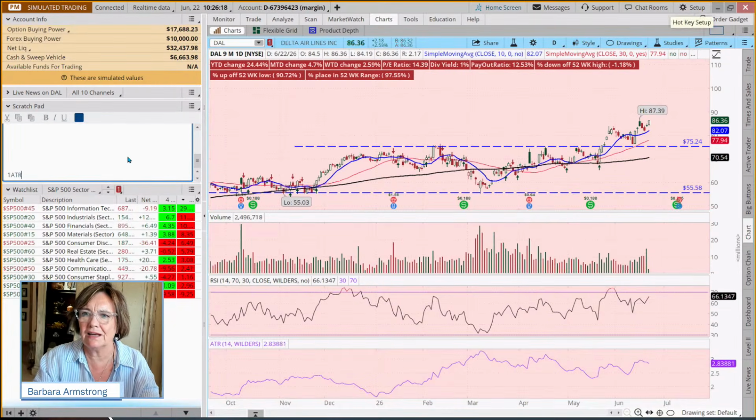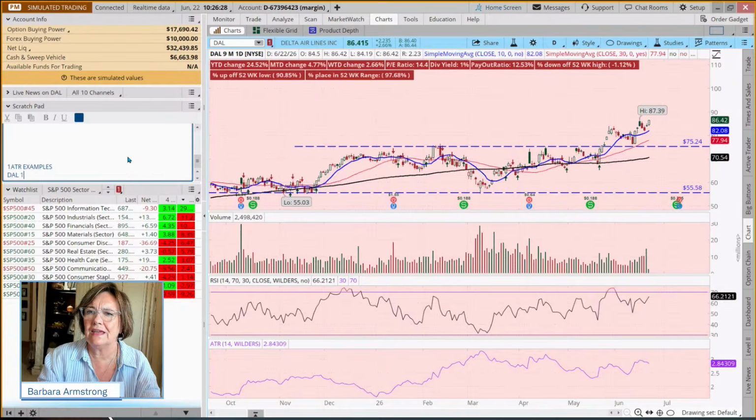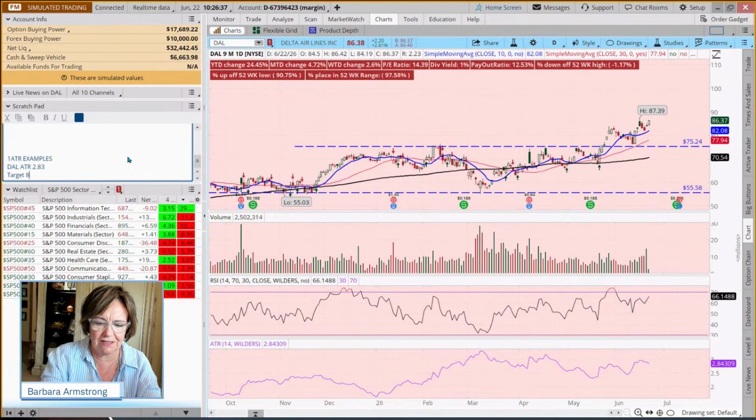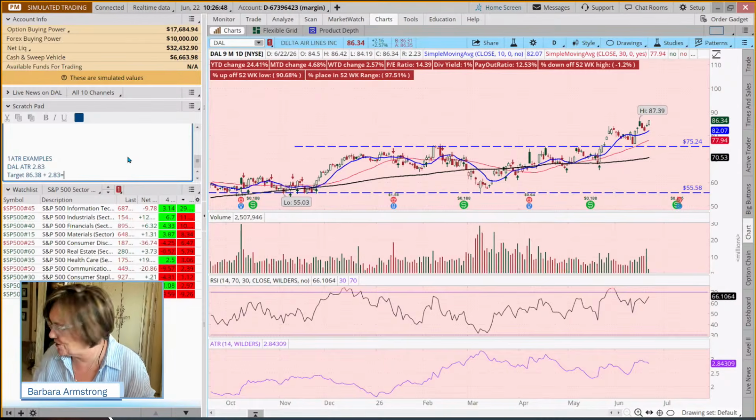So here's our 1 ATR example for today. The first one's going to be Delta, and the ATR on this is 2.83. We'll go with 2.83. Our target is going to be today's high, which is now 86.38, plus that 2.83. If we put this on earlier, we would have been closer to our target already.